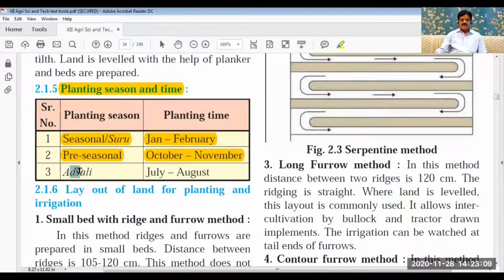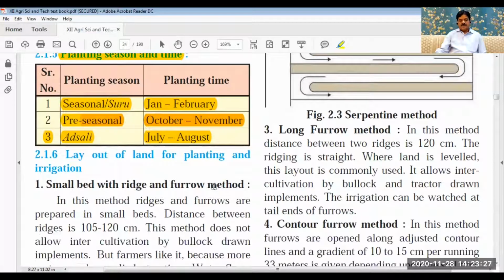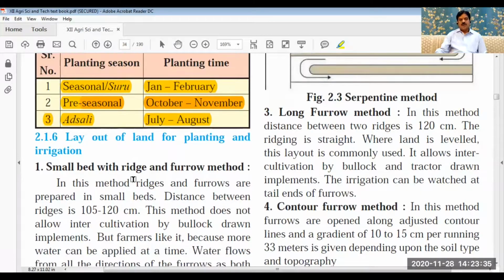And the most and last important, that is Adsali. Now this Adsali sugarcane planting is done in the month of July, August. This Adsali planting sugarcane has a life of almost 18 months. So the quality of sugarcane produced out of this Adsali planting is the best one. Quality is best and the production is also more compared with the previous two kinds of planting.